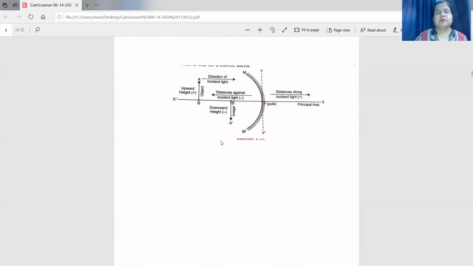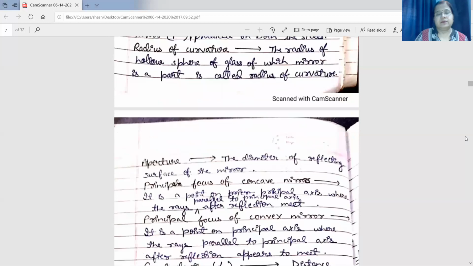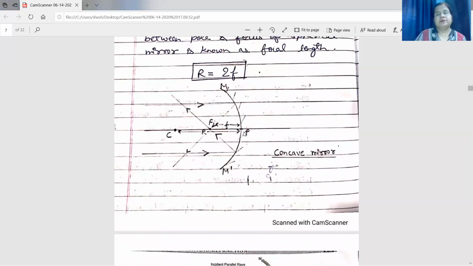See here, this is a concave mirror, right? This is the pole. This C is the center of curvature. The line passing through C and P is the principal axis. F is a point on the principal axis, which is called focus. The distance between capital F and P is the focal length. We represent it by small f. The distance between C and P is the radius of curvature. We represent it by capital R. M dash is the aperture. I think it is clear to you.